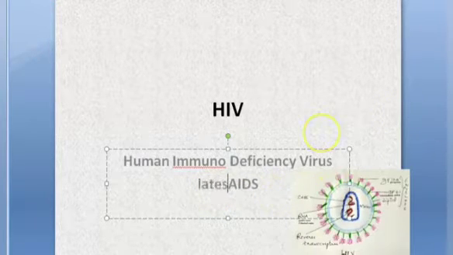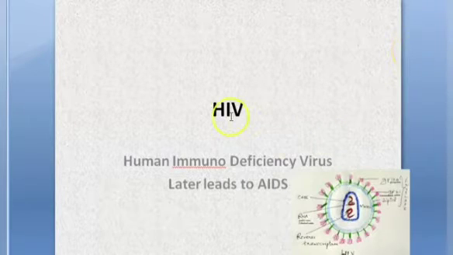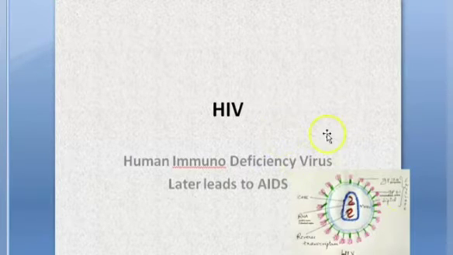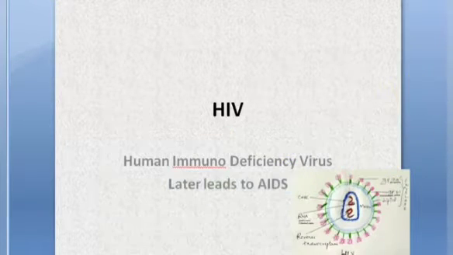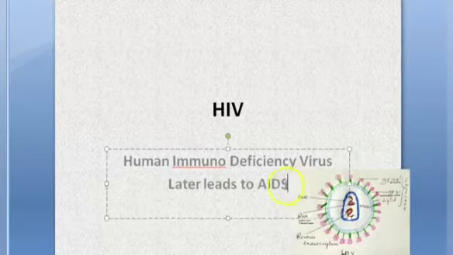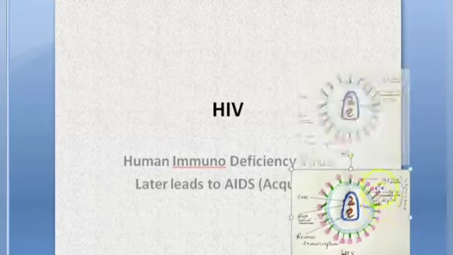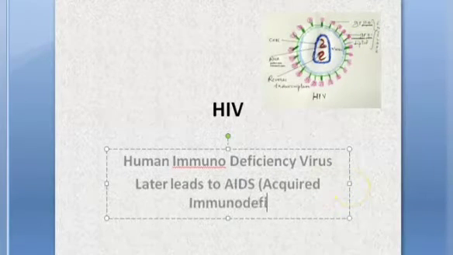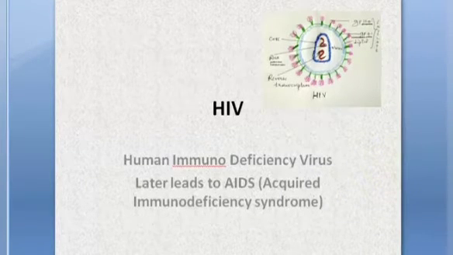It later leads to AIDS, okay? So HIV infection is not called AIDS. HIV infection is HIV infection or HIV positive person. Later on, if it progresses, then it becomes a disease called acquired immunodeficiency syndrome, right? Fine. So now let us just continue forward.